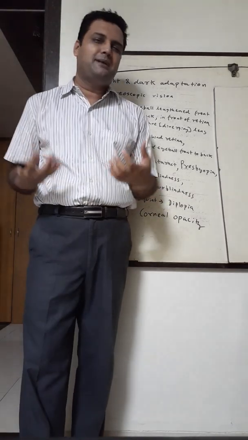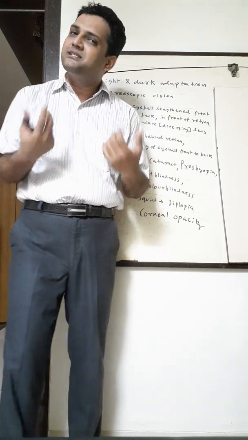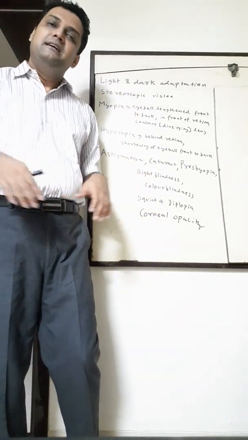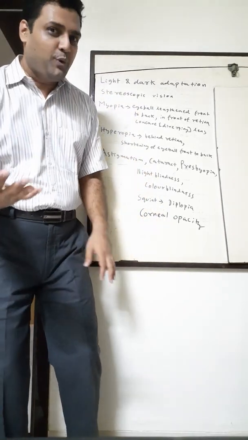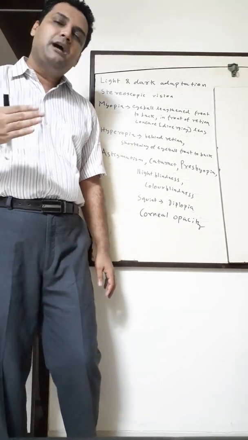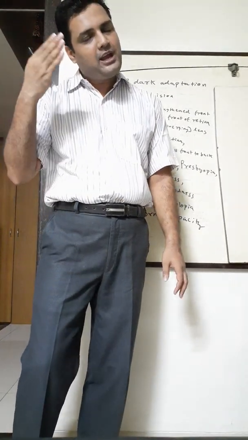In old age, most of the muscles in old age people become weak. So ciliary muscles also become weak. Okay, so the lens becomes flat. But this is due to old age. So it's a type of hypermetropia caused due to old age. Again, it is treated by convex lens.